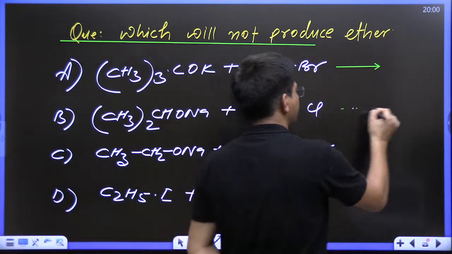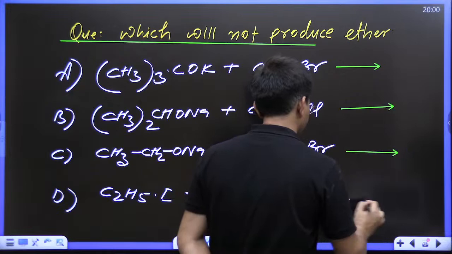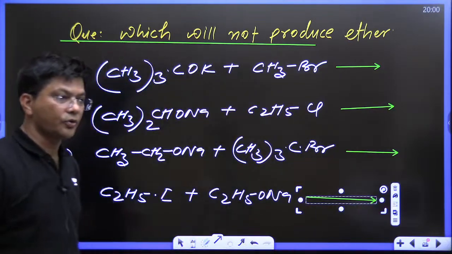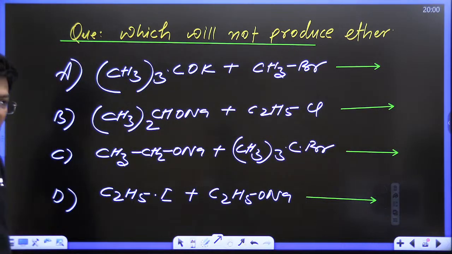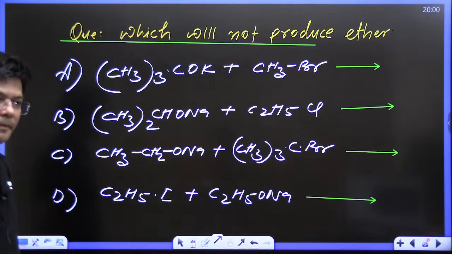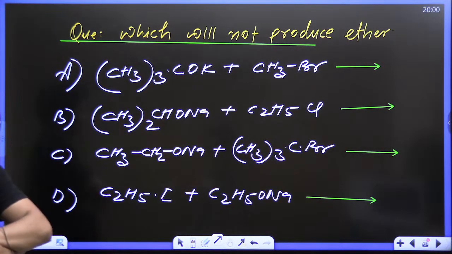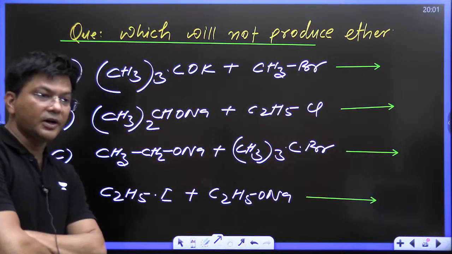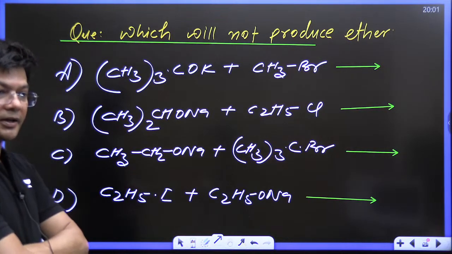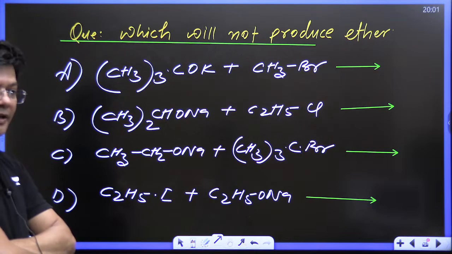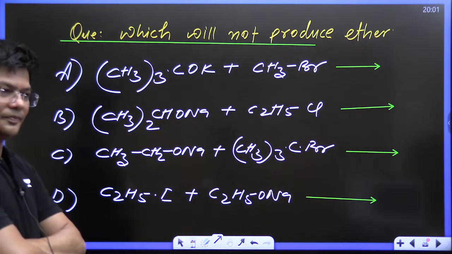Let's see what answer you are going to give, whether your answer is going to be right or wrong, kids. I'm waiting for your answer. This is an easy kill question, but I don't think that everyone is going to get the correct answer. Priyanka is writing A. Let me wait for others.